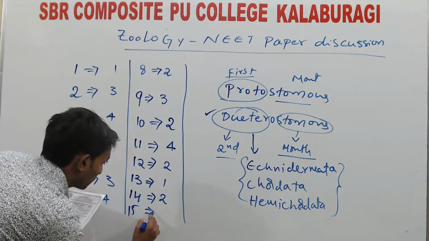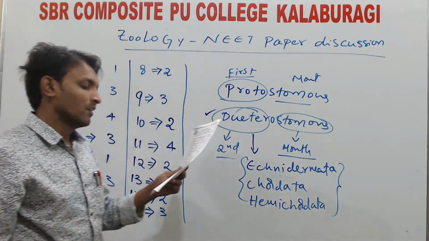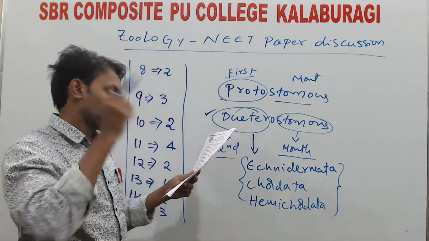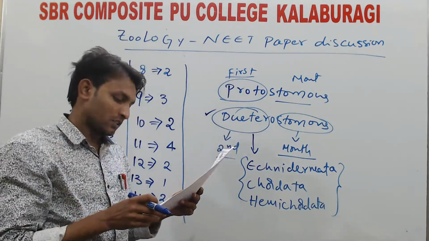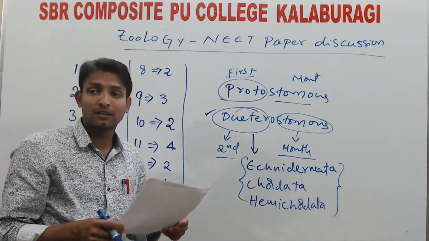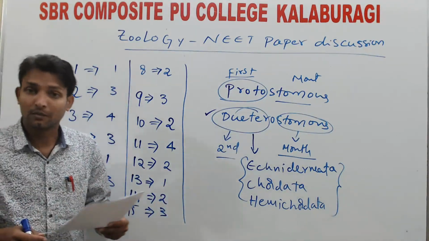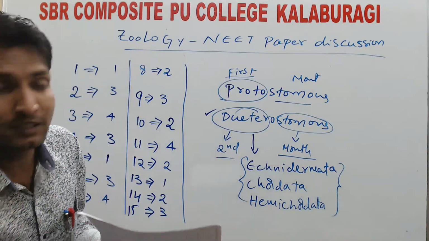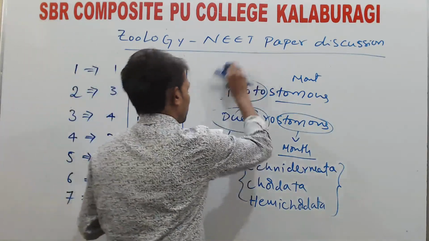If you see the fourth one, human teeth are anatomically comparable to scales of sharks. Correct only, because human teeth have the enamel structure. We discussed it in the previous class. You can go through that.